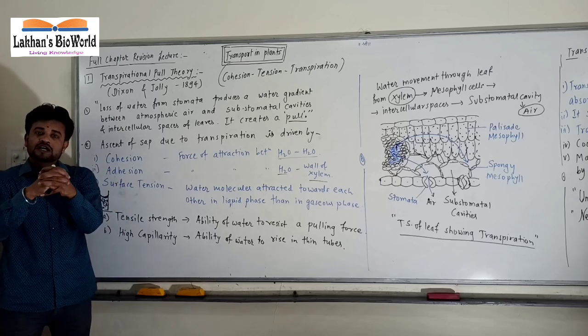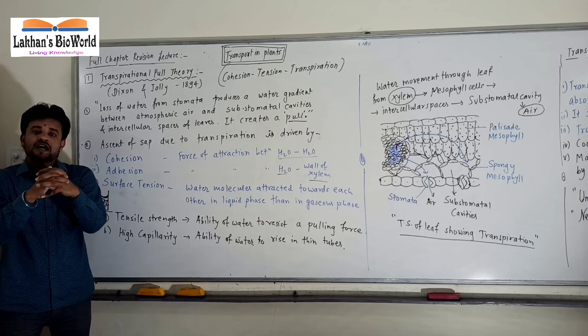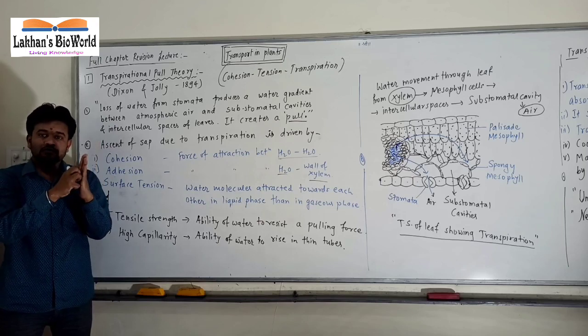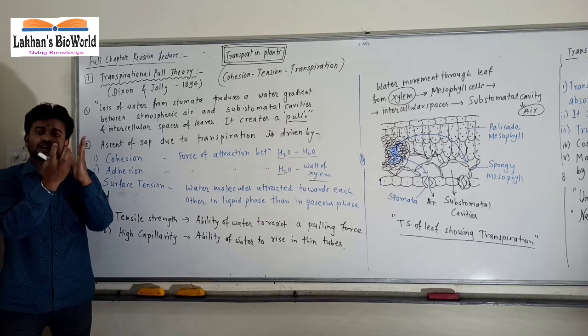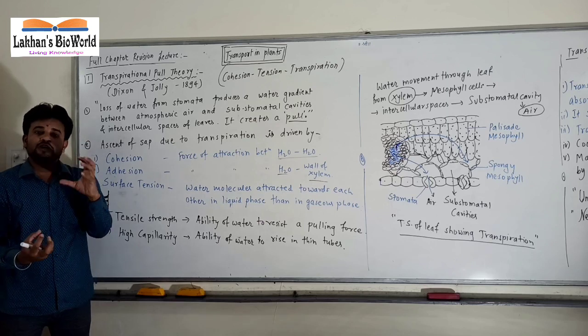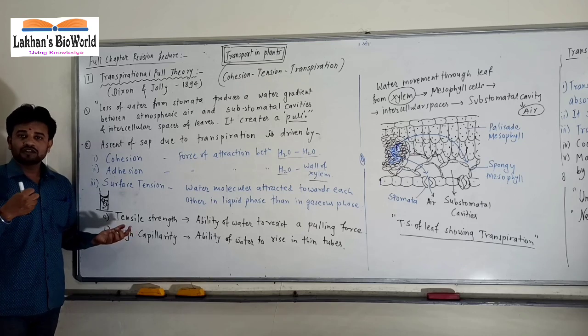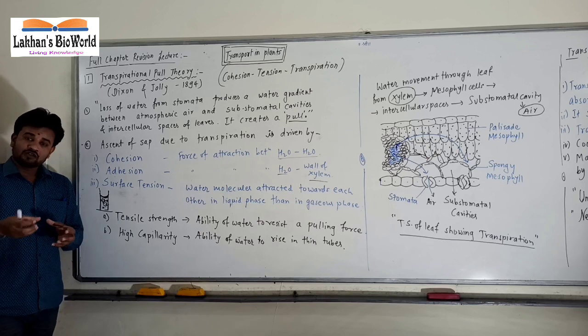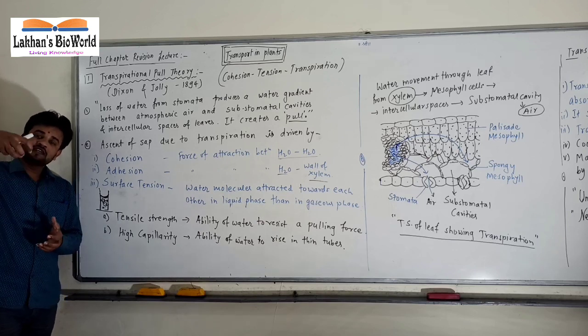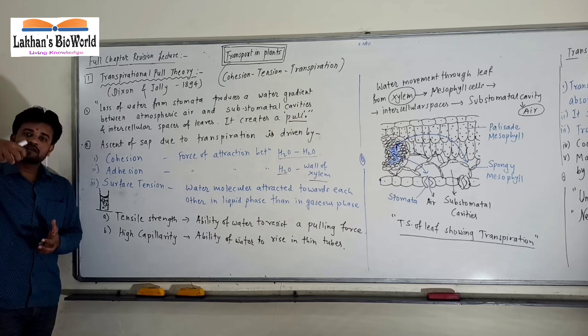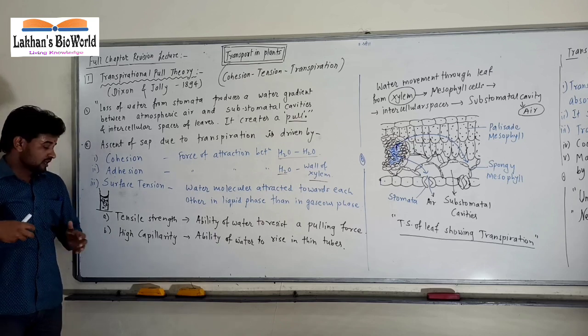But water molecules are so tightly bound with each other as well as with the wall of xylem that they cannot be pulled downward, because they have obtained a tensile strength with each other. With the help of this tensile strength, a water column can be maintained, and therefore water can be easily pulled upward.